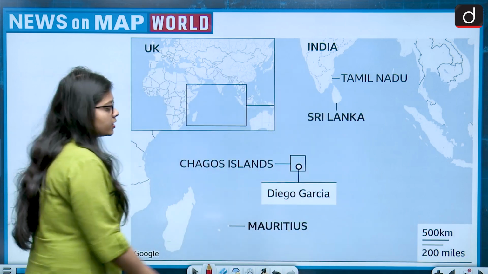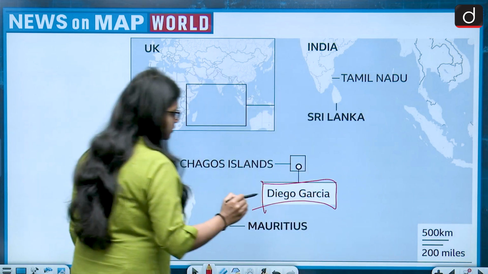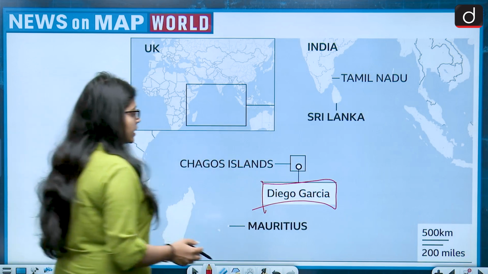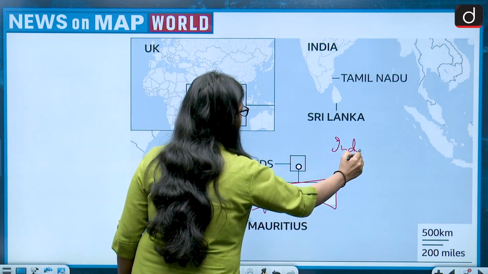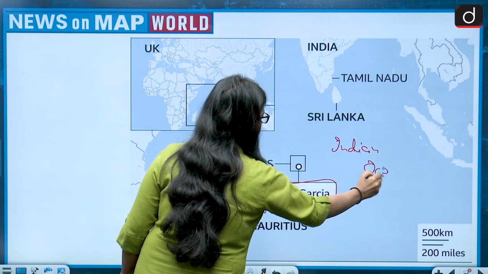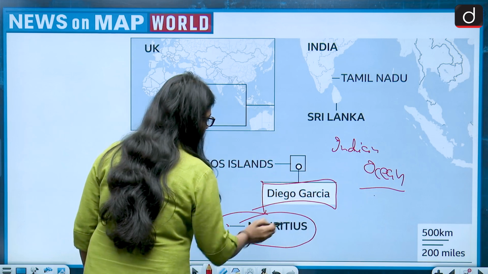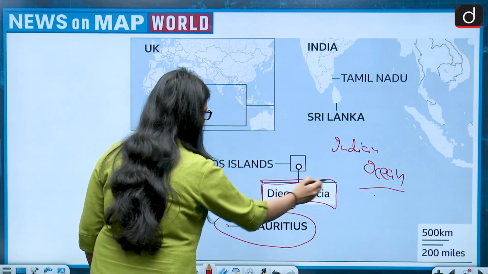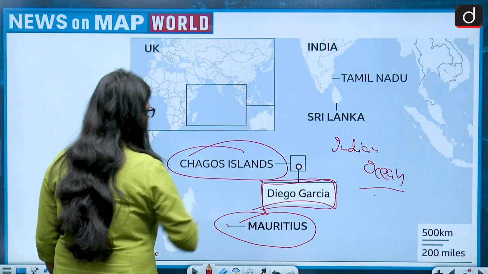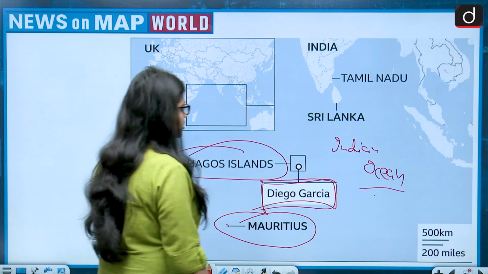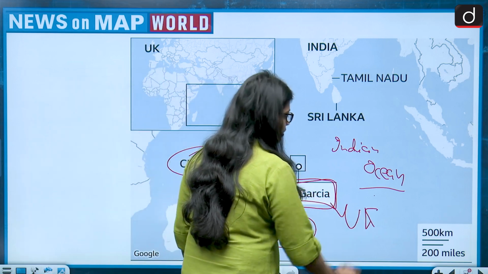Then next comes Diego Garcia. So Diego Garcia Island lies in the Indian Ocean. This is the Indian Ocean and this is the location of Mauritius. It lies to the north of Mauritius and it is within the Chagos Islands and it belongs to the United Kingdom.